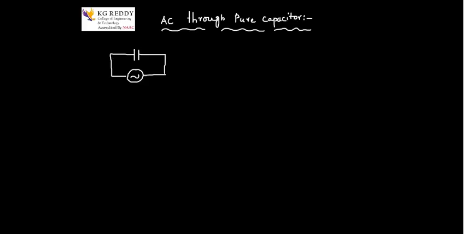Because of this AC, I get some current I flowing in the circuit. The voltage V we are taking is V equal to Vm sin omega t, and this is the value of capacitor C.